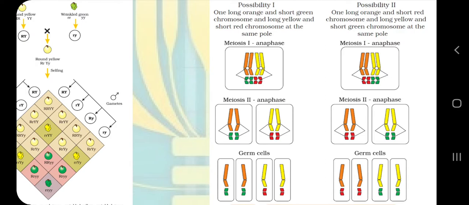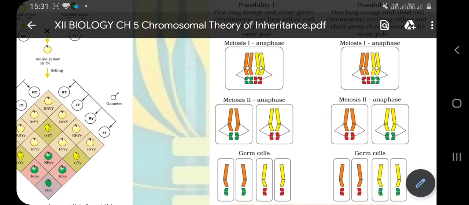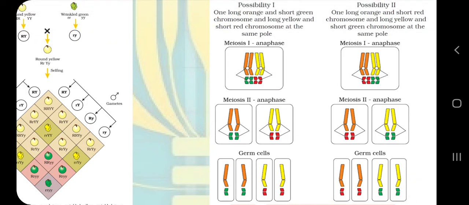I am repeating the concepts. Those 5 stages were leptotene, zygotene, pachytene, diplotene and diakinesis. In the pachytene stage of prophase 1, we can simply say that the pairing of homologous chromosomes was happening, and because of that pairing the metaphase 1 of meiosis 1 was different from mitosis. And here comes the difference. Why is meiosis different from mitosis? Because of the arrangement of chromosomes on the metaphase plate.